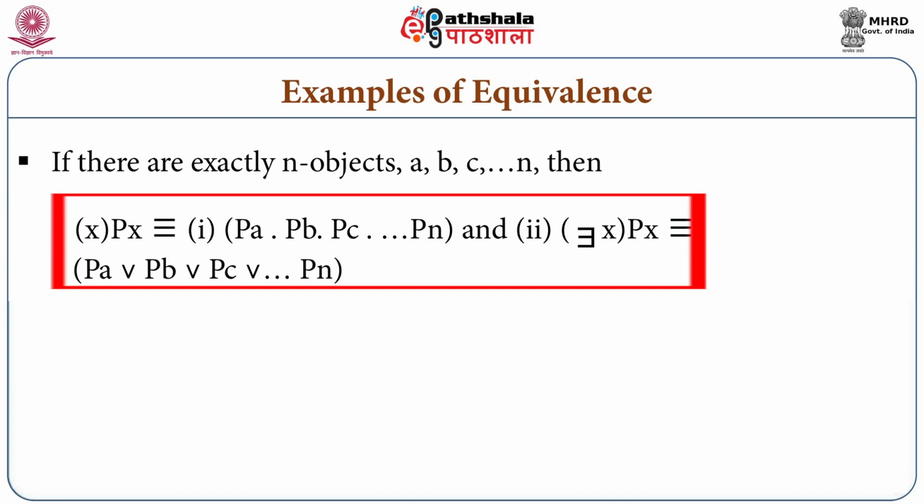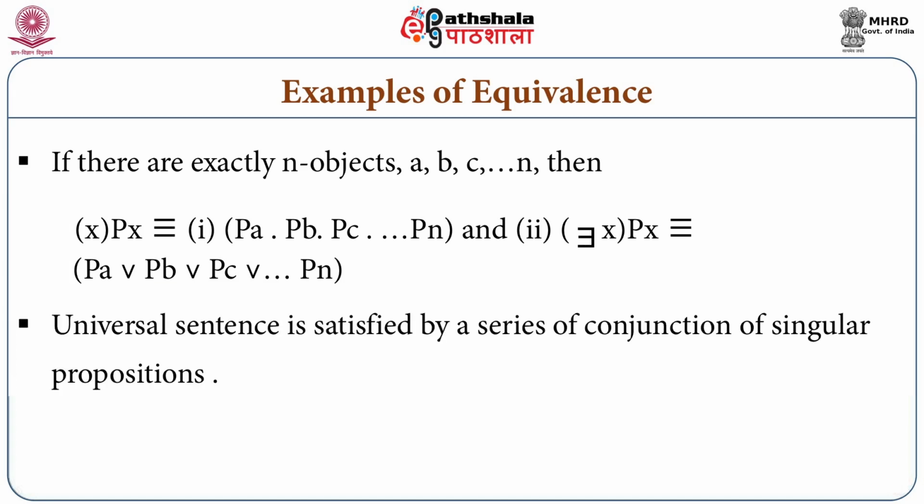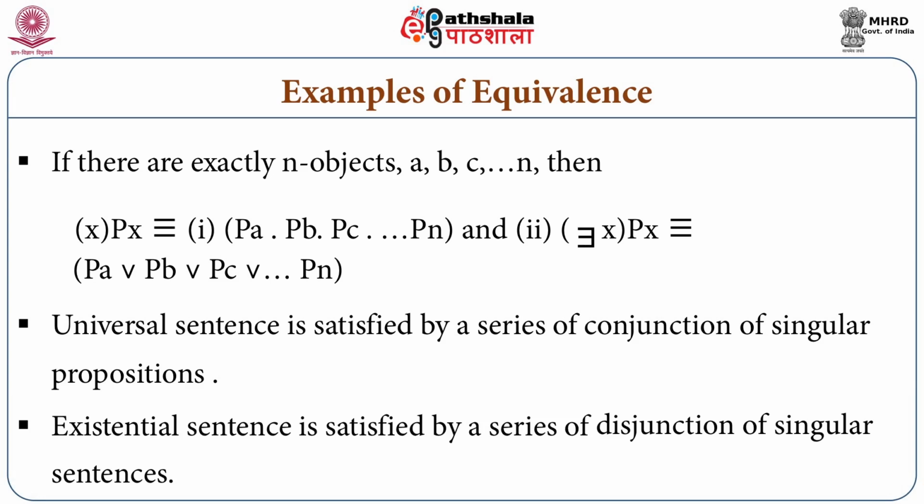Then actually, to put it in a broad framework, a universal sentence is satisfied by a series of conjunction of similar propositions, whereas an existential sentence is satisfied by a series of disjunction of singular sentences. So assuming that our universe of discourse is non-empty but it is finite, we can always construct logical equivalence between quantificational sentences and truth functional compounds of singular sentences.